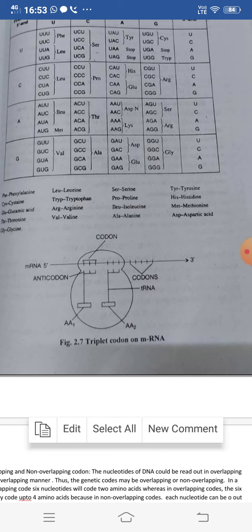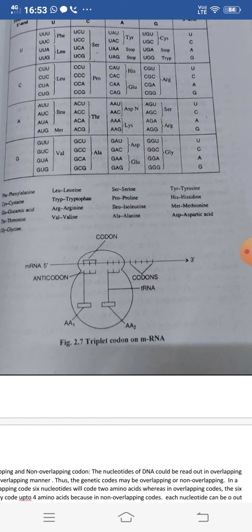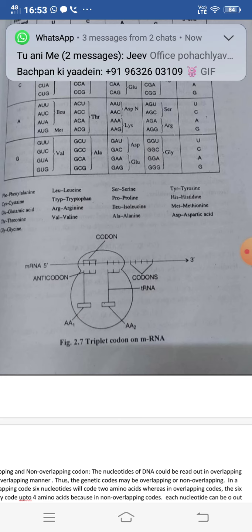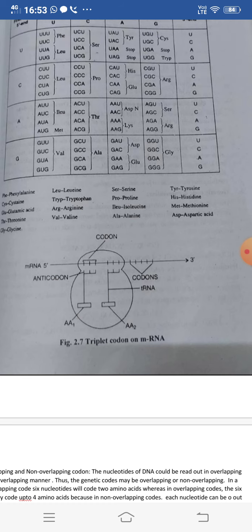For example, here the messenger RNA and tRNA are taken. You can see here the transfer RNA which shows the 3 base sequence, and they are named the anticodons. So the codons are the ones present on the messenger RNA molecule, and on the tRNA the anticodons are present. The codon will match with the anticodon.